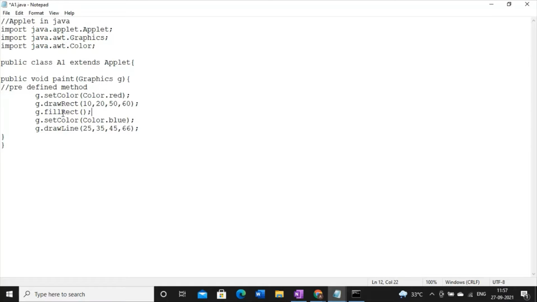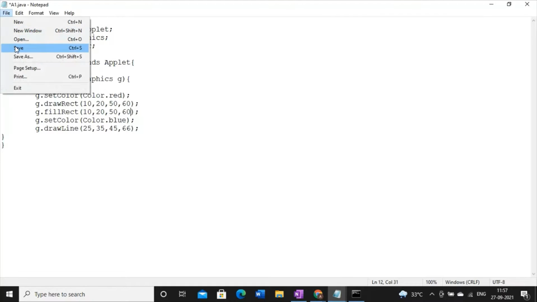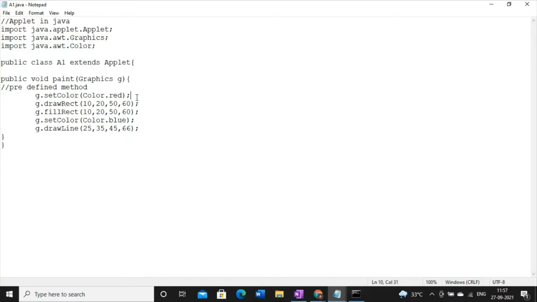For filling up this rectangle, use the same coordinates. Then only that particular rectangle will be filled up. If you are going to fill any oval, you have to write draw oval and then fill oval. So this is how it will work. But the rule is the same: first set the color, then draw the object, and then fill up the enclosed area.